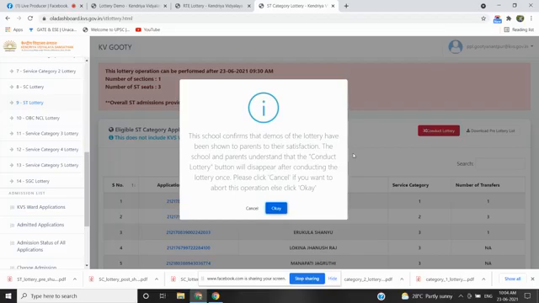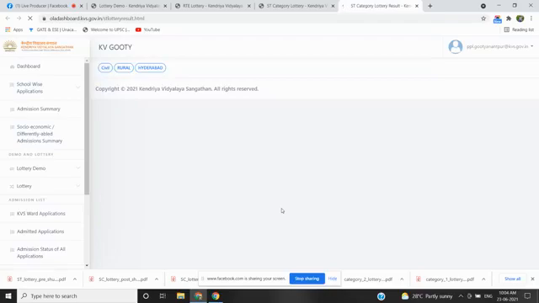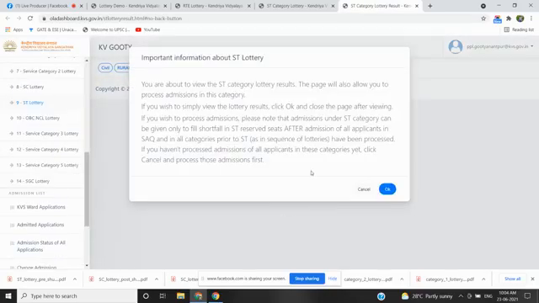The school confirms that the same message is displayed here. Once I click on OK, the post lottery sequence of ST candidates will be shown here. Again you can see the same thing. The total sanctioned seats for ST candidates are 3. If there is any shortfall from service category 1, 2 and RTE, then the candidates from this ST list can be taken according to the wait list. That is the meaning of this information.